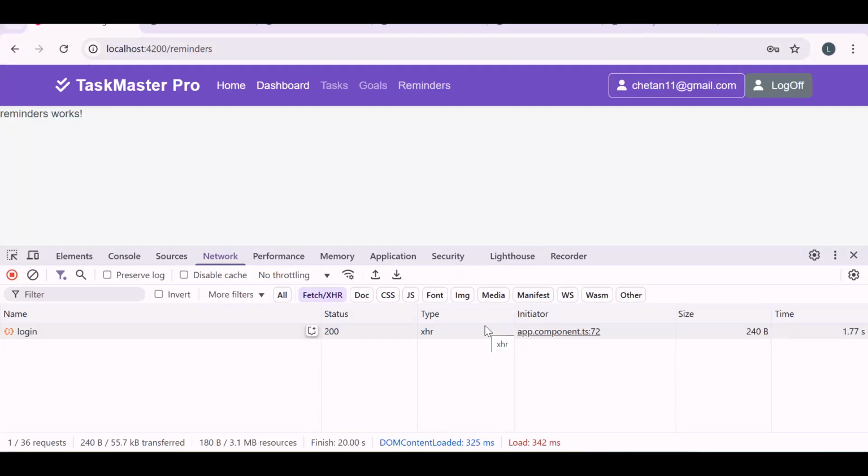So in the login and registration process, one more thing is auth you also need to implement, because without login I will also be able to access it. Fine. So this is how we have completed our first module, that is login and registration. Now we will start with the goal because that is the major thing. Task and reminders are very easy. Then last we will complete the dashboard.